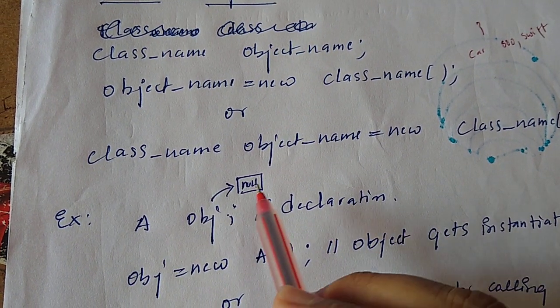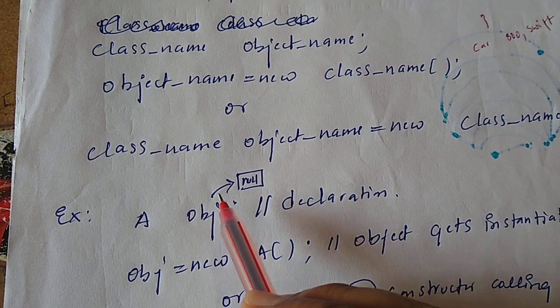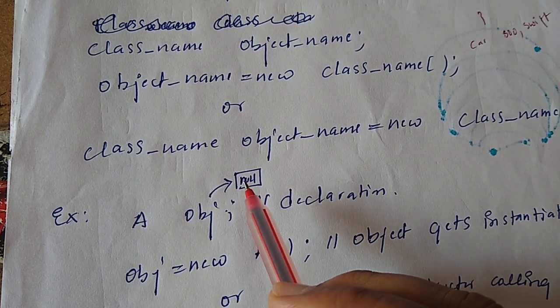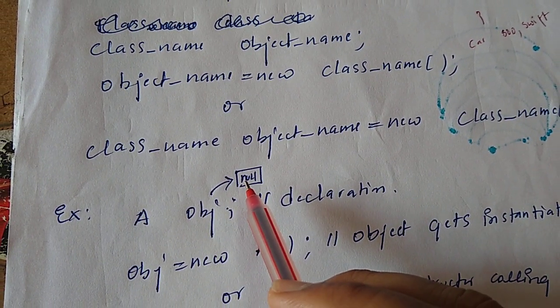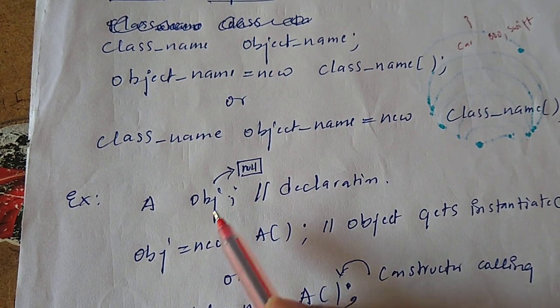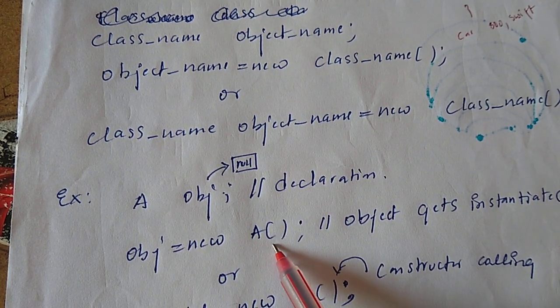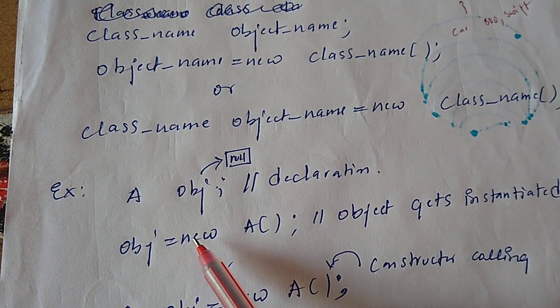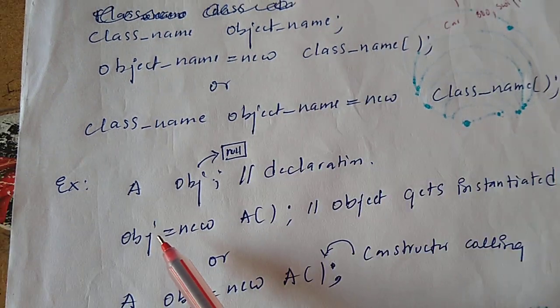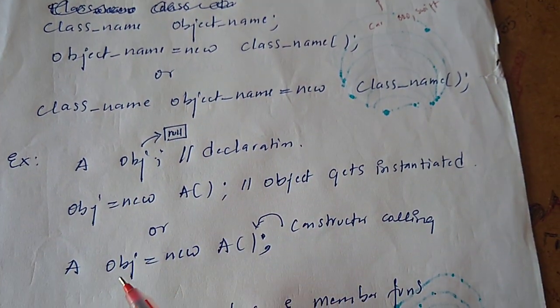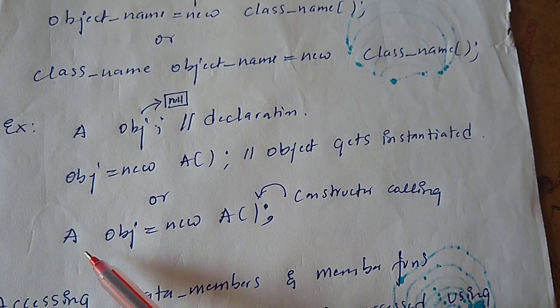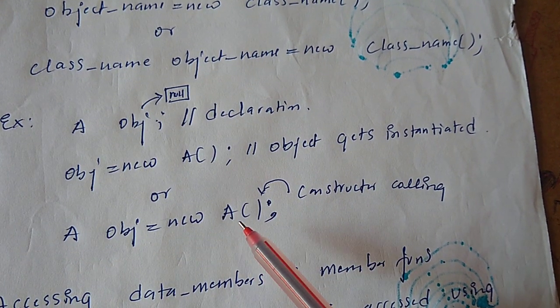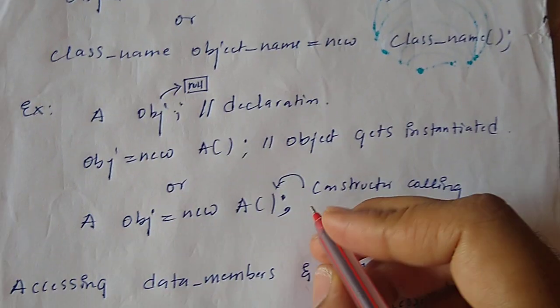Now this is only a declaration, so this is a reference type, and what is it referring to? Null. So again I have to use the same name, the new operator, and this is what you call constructor calling. Now space will be allocated for the object. Another way is class name, object name, new operator, again class name. We call this constructor calling.